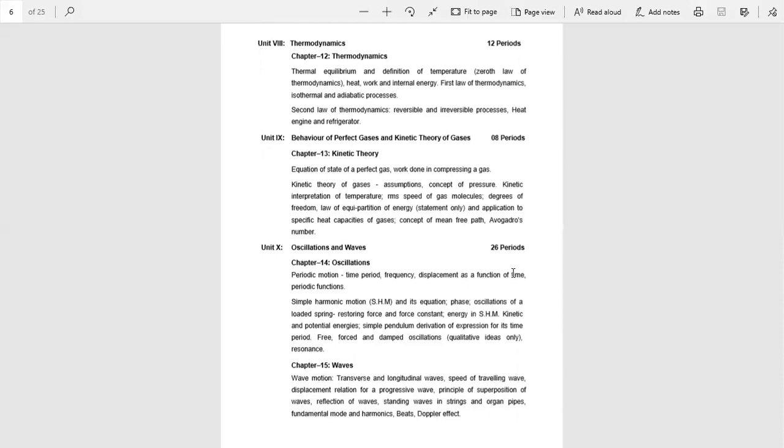Now come to the last chapter, chapter number 15, that is waves. When we speak, the sound moves outwards from us without any flow of air from one part of the medium to another part. The disturbance produced in air can be detected by our ears. The pattern without actual physical transfer or flow of matter is called a wave. So this is all about the whole discussion of the whole syllabus of 11th physics.